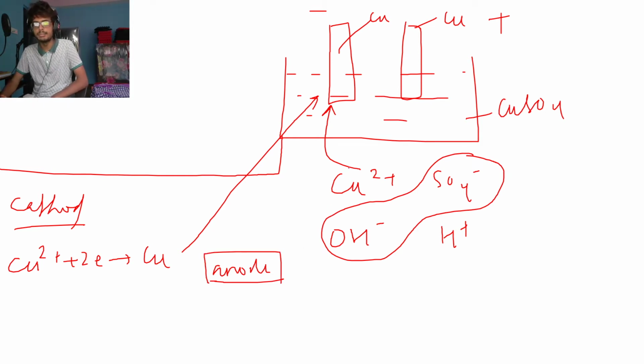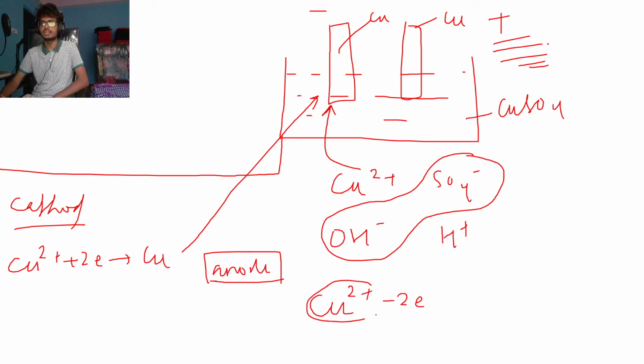But what the problem here is, anode is an oxidizing electrode, right? Anode is an oxidizing electrode, right? So you have to make something lose electrons there. So copper cannot lose electrons. Is it clear, or do I explain it again? Copper ion cannot lose electrons further because it has already lost 2 electrons.